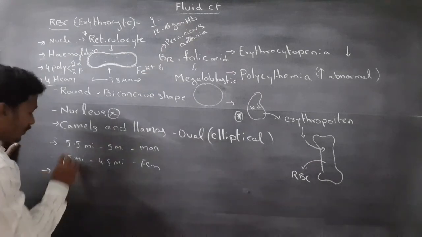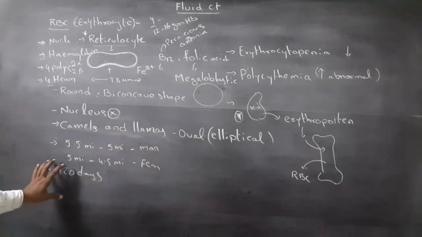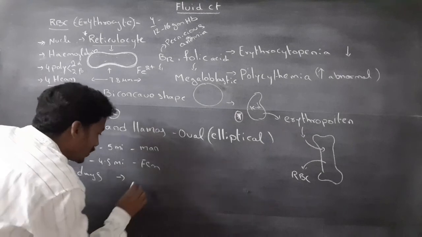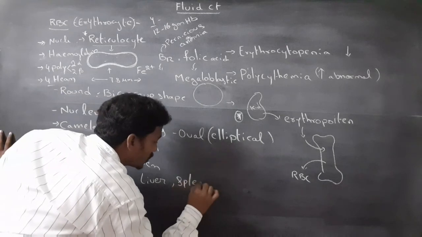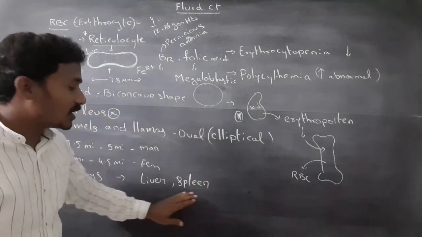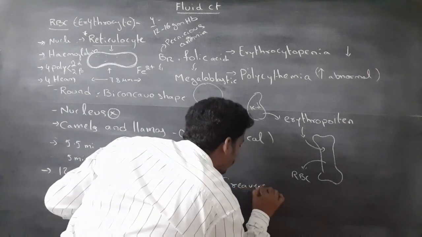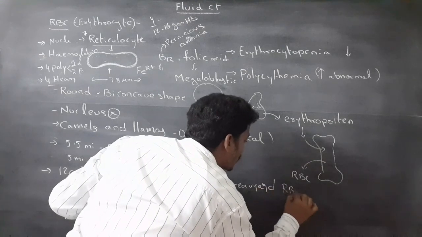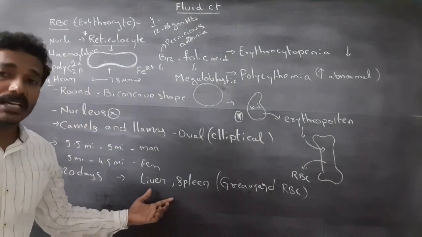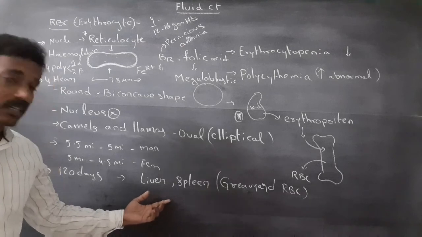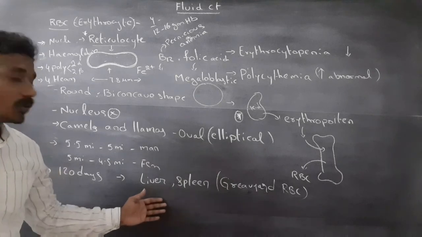The lifespan of RBC is 120 days. The worn-out cells enter the liver and spleen. Liver and spleen are the graveyard of RBC. They are the erythroclastic organs.